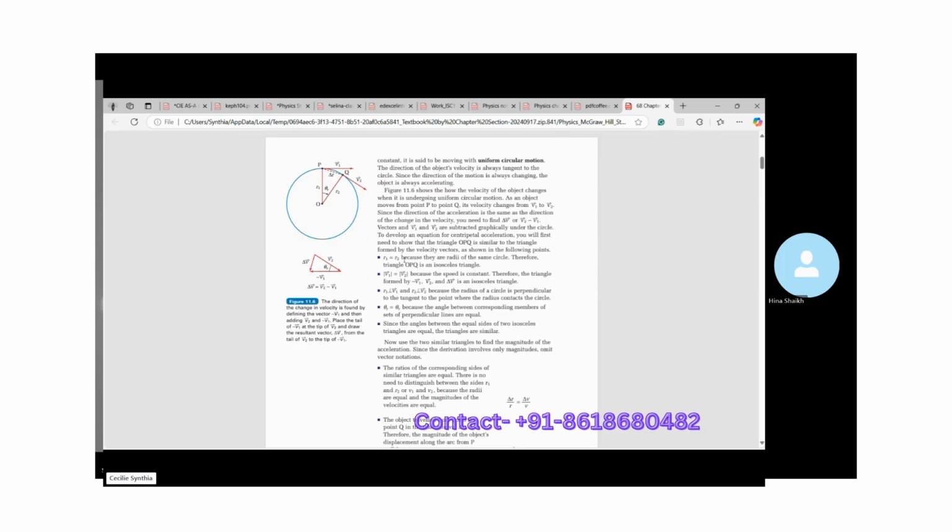Now R1 is equal to R2 because both of them represent the radii of the circle, and you know the radius of the circle will be the same irrespective of wherever you draw it from the center.